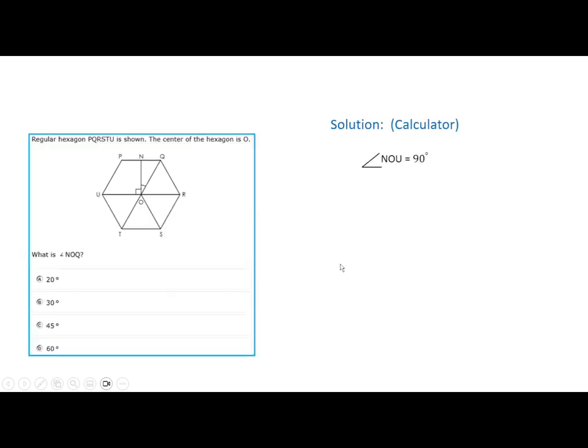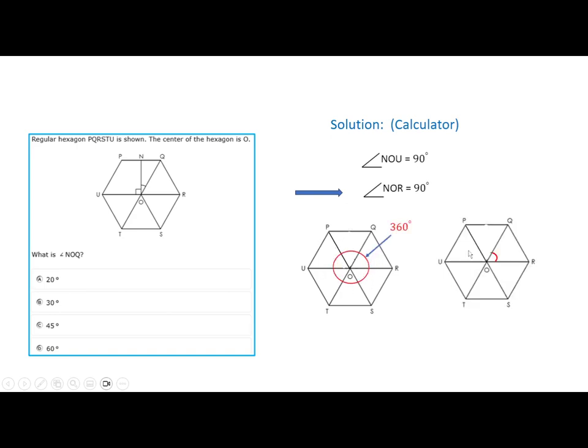So angle NOU is 90, which means angle NOR is 90. Now take this hexagon. All these angles are equal. They make 360, and you have 6 of them. You divide by 6, you get 60. So this one is 60. All of this is 90, then this will be what? 30.